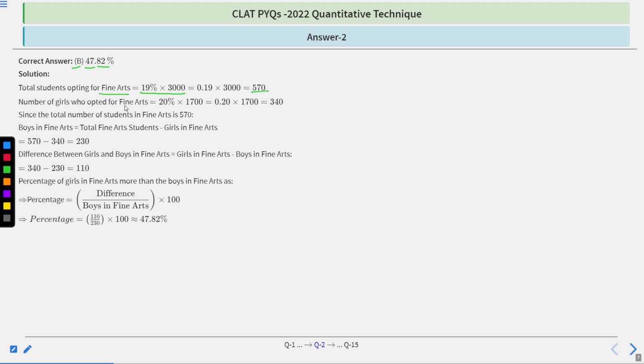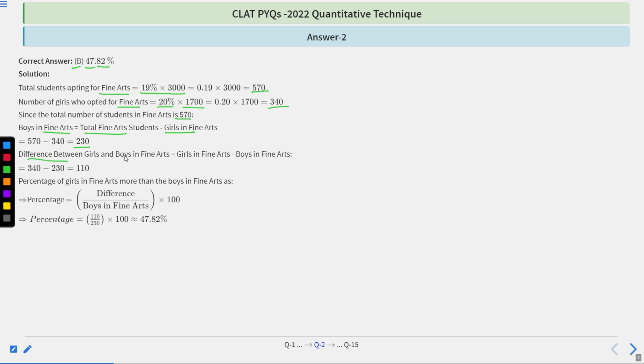Number of girls who opted fine arts, 20% of total number of girls, means 340. Since the total number of students in fine arts is 570, boys in fine arts will be total number of students minus girls in fine arts. You will have 230. So boys in fine arts will be 230.